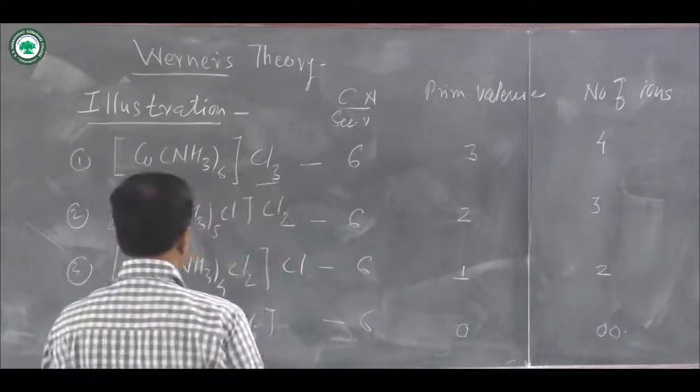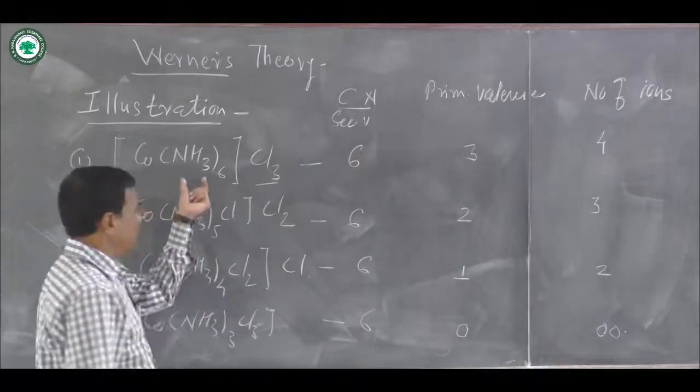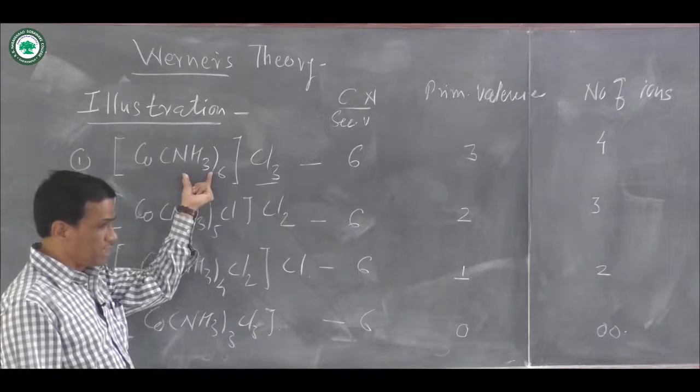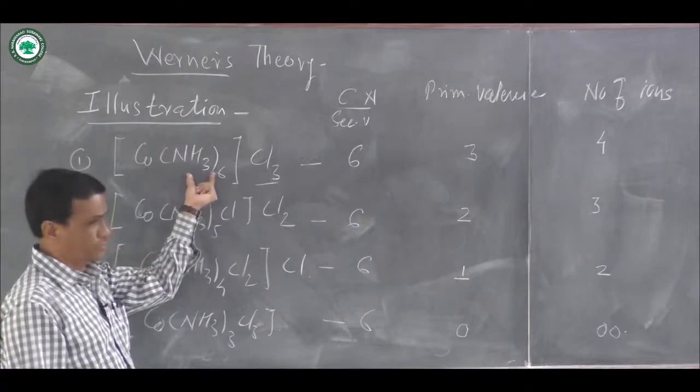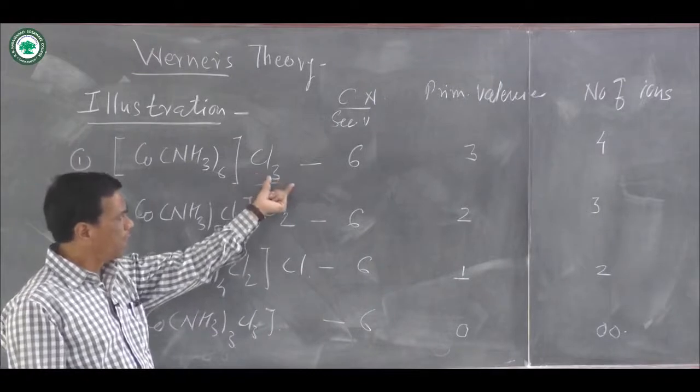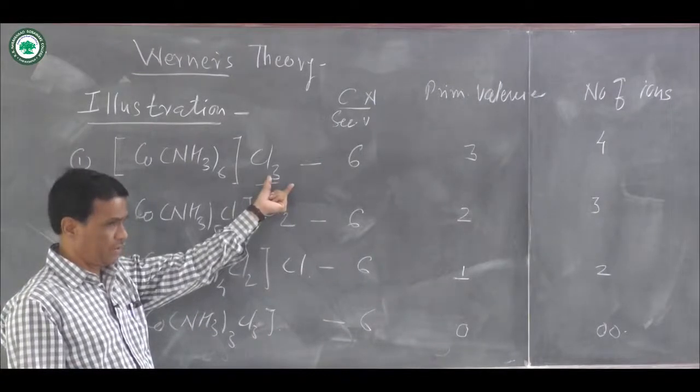Remember that in a coordination compound, the secondary valencies, meaning the coordination number, are represented in the square bracket and primary valencies are outside the square bracket.